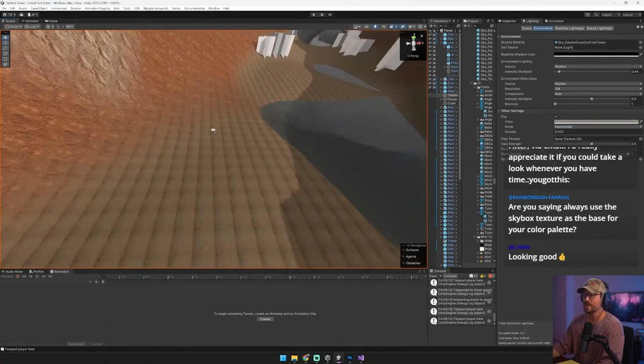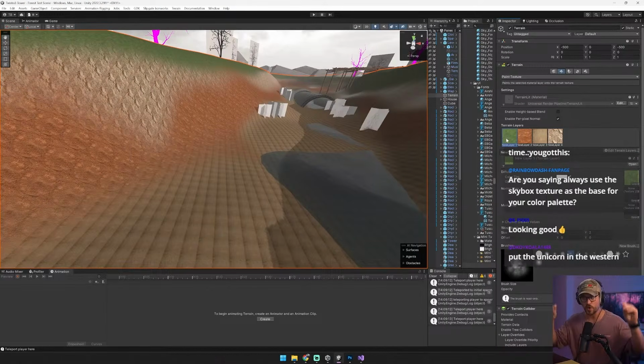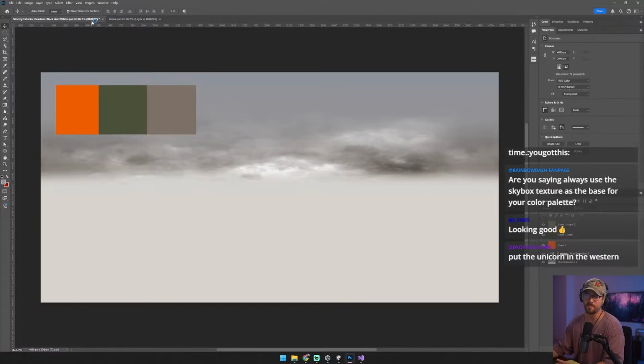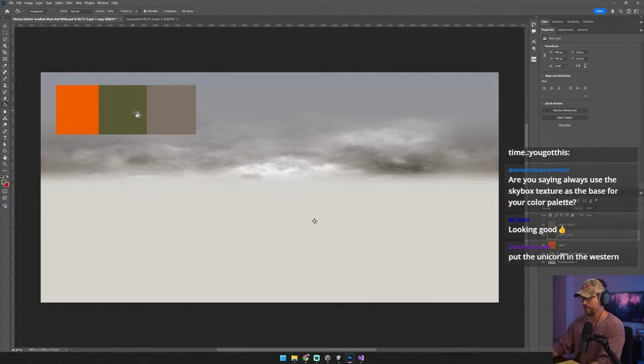So let's open up our textures here. And I like to have all of my textures as Photoshop files so I can quickly open them up and tweak the colors. Now let me show you what I mean here. I think the grass is gonna make the biggest impact. And by the way, I kind of want it to be more of a yellow grass. So I'm actually gonna grab that color right there. There we go. Was that what it was?